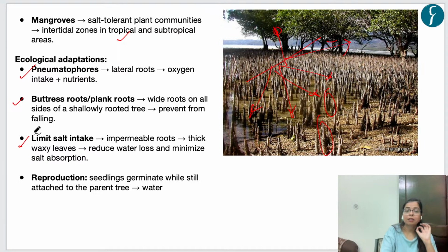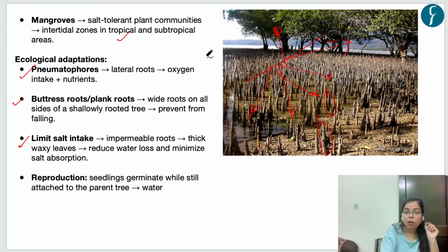The third adaptation is limited salt intake. For limited salt intake, the roots of mangroves are impermeable. Impermeable means they do not allow salt to percolate or pass through these roots.